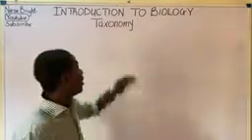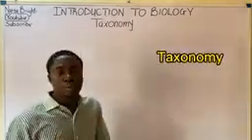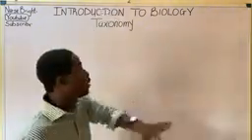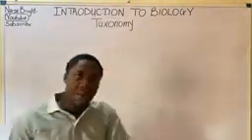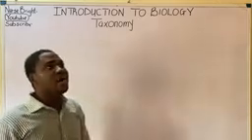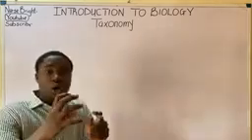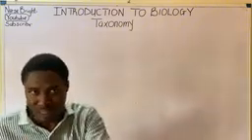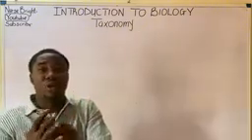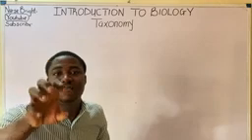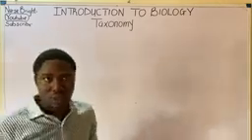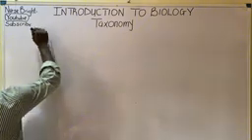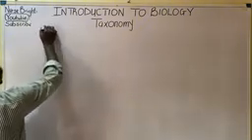Remember, taxonomy has to do with the scientific classification of living organisms, and also giving these living organisms names.